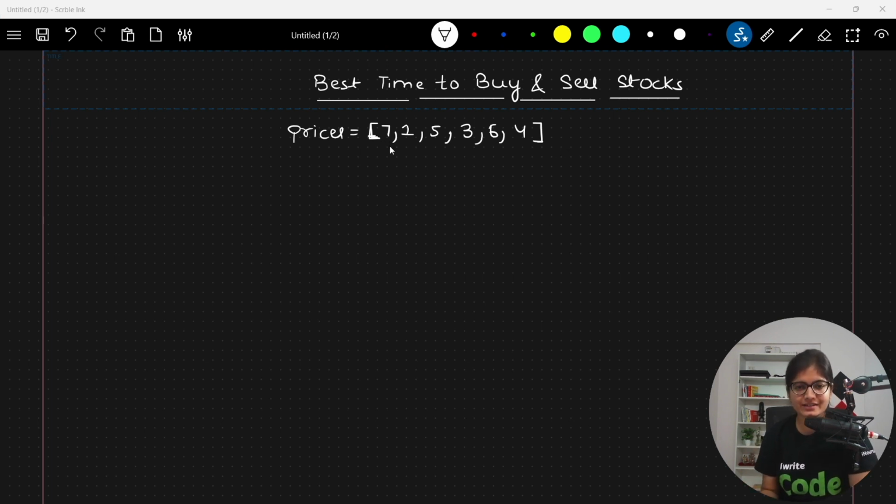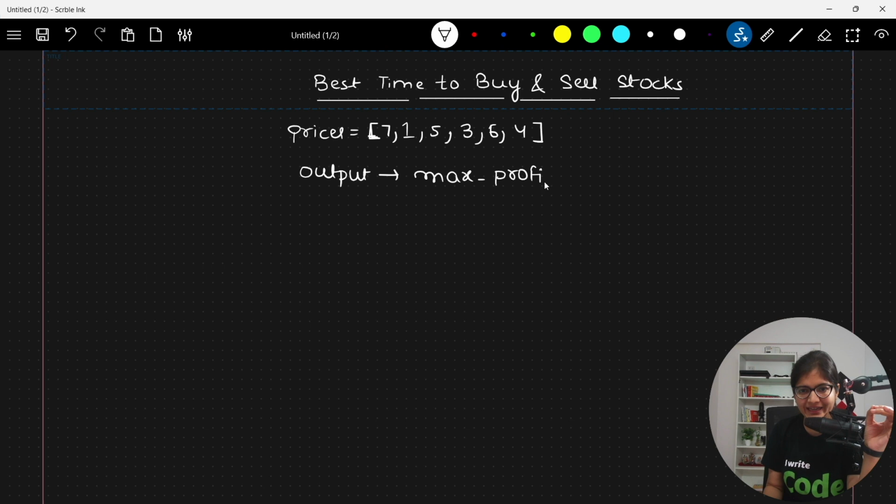For example, here they are saying 7, 1, 5, 3, 6 and 4. These are the prices of the stock, and what we need to find out is the maximum profit. So our output should report what is the maximum profit that we can retain here, within an optimized algorithm, right?